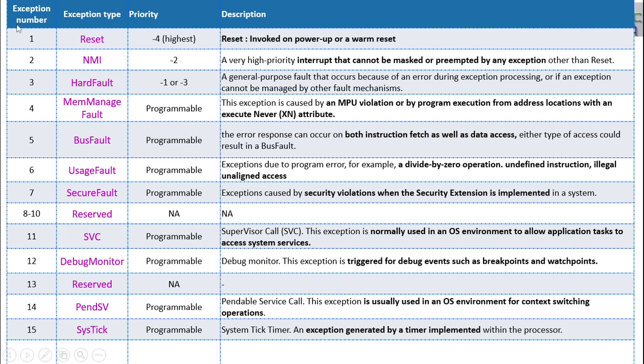The first exception is Reset. The name itself says that it is going to reset the microprocessor and microcontroller both, and this will have the highest priority. Whenever there is a soft reset or power-on reset, this exception will be handled.